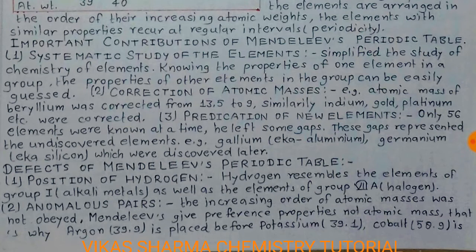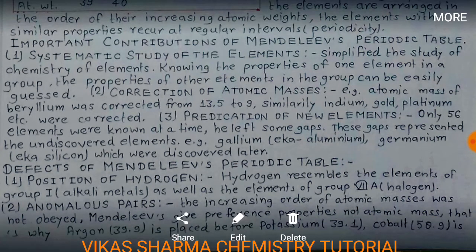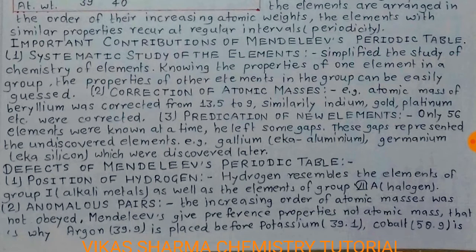Mendeleev gave preference to properties, not atomic mass. That's why argon, 39.9, is placed before potassium, whose atomic mass is 39.1. Meaning the element with higher atomic mass is placed first because he gave priority to physical and chemical properties over atomic mass.